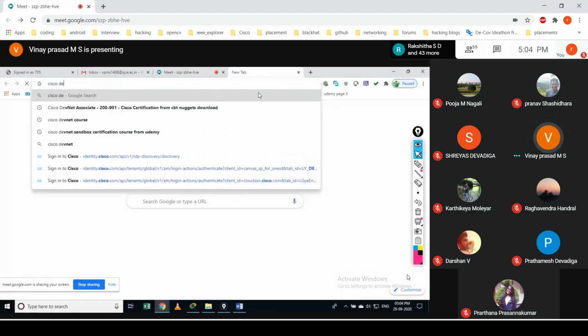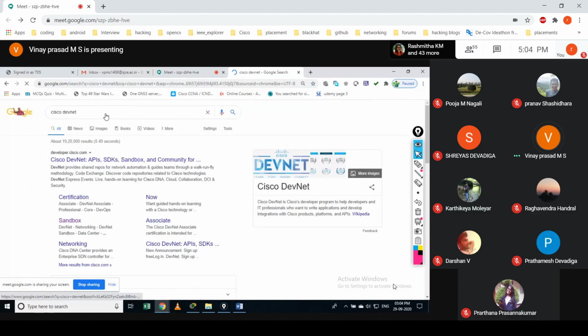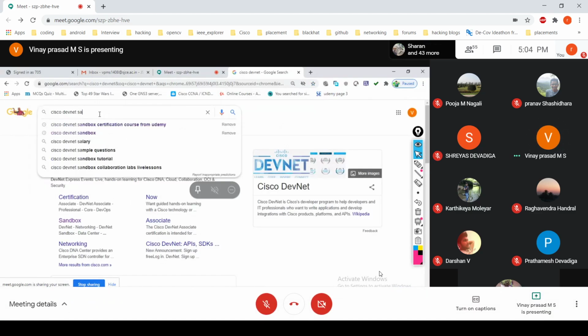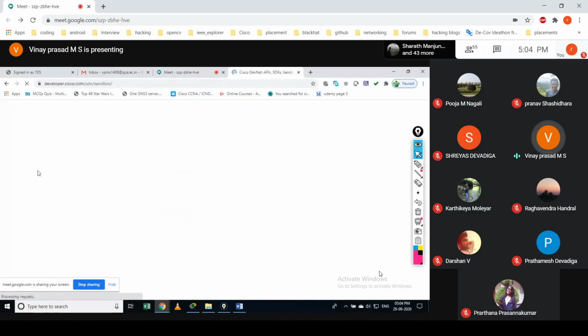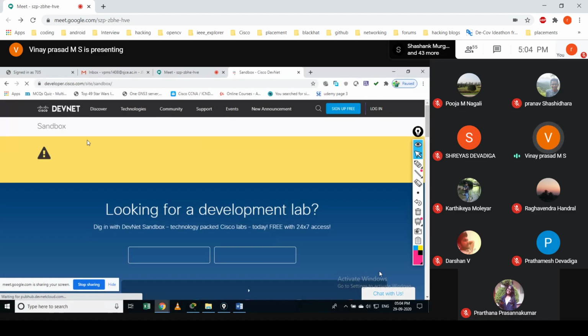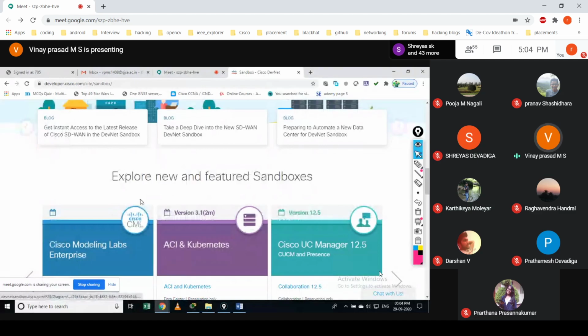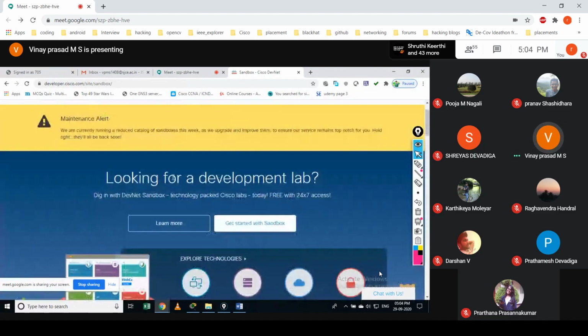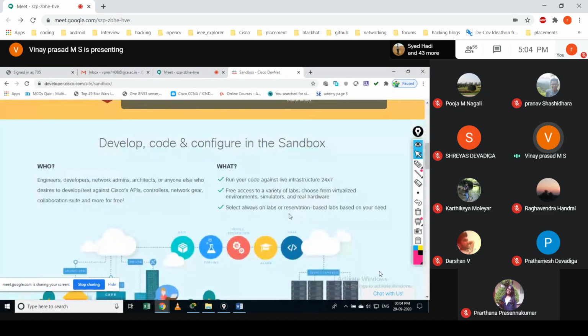It is called DevNet Sandbox. You get into this sandbox and click on it. You would be able to do a variety of labs here by availing these resources provided by Cisco. Presently this website is not working. I think it is under maintenance until this Saturday or so. After that, it would be available.